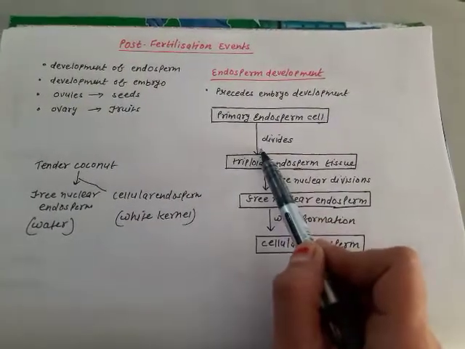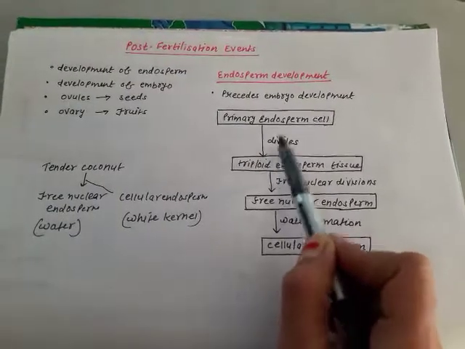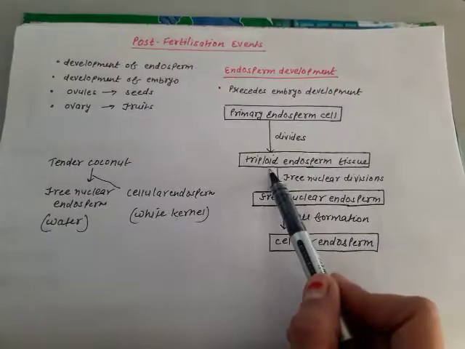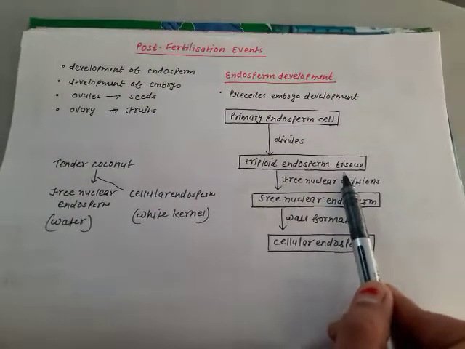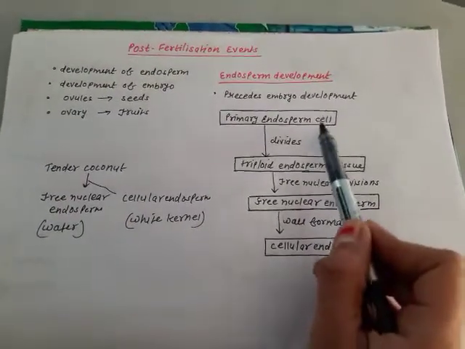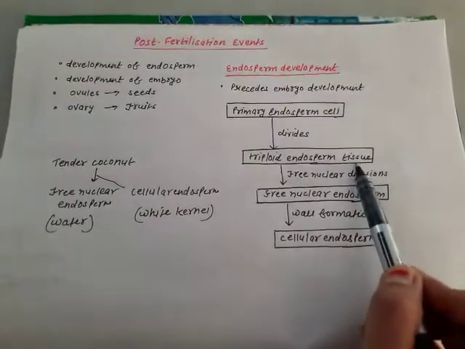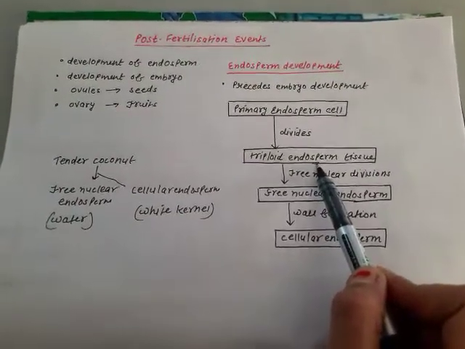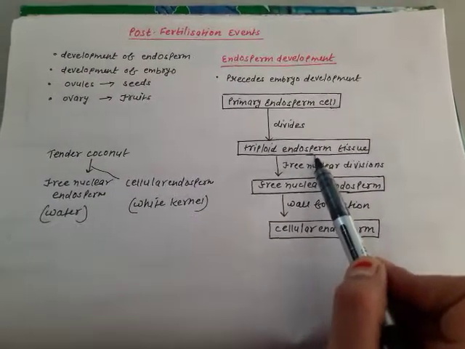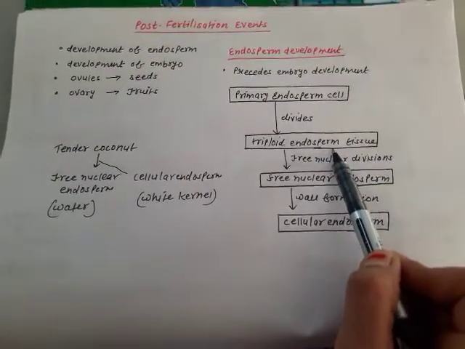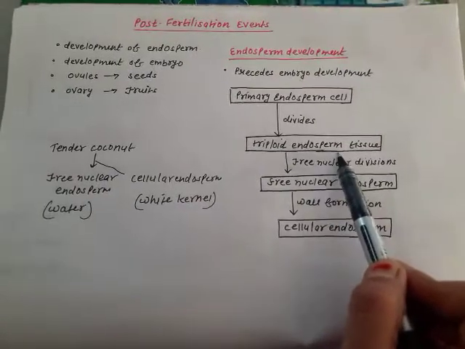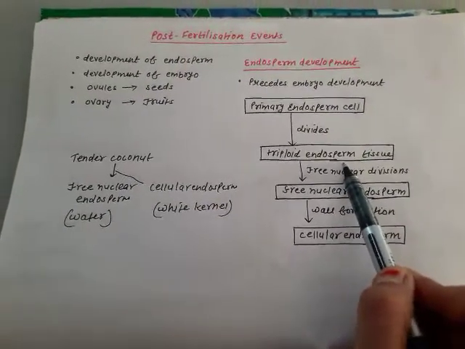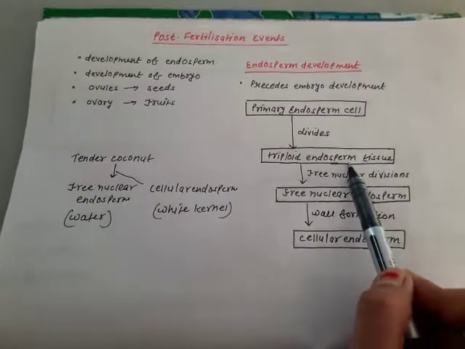Cell will divide repeatedly, or you can say will undergo mitosis and will form triploid endosperm tissue, because we know when cells divide mitotically they form tissue, and this endosperm tissue is a food laden tissue. That means this tissue contains abundant amount of food material for the development of embryo.